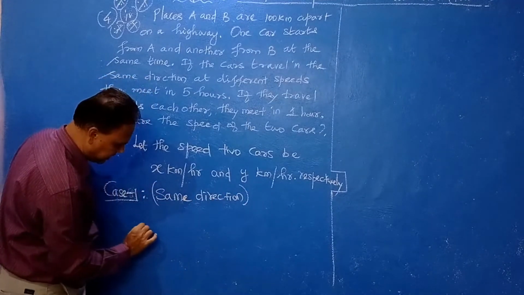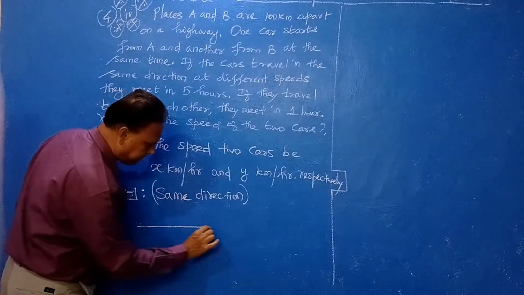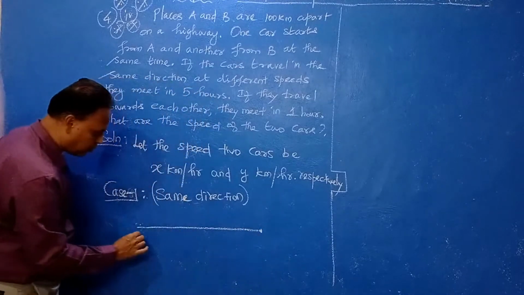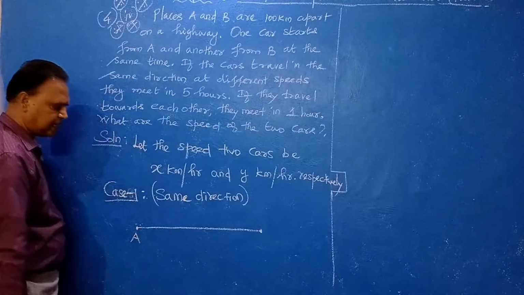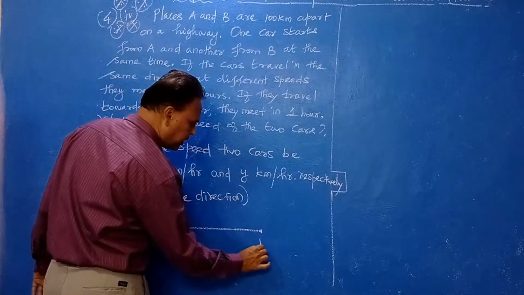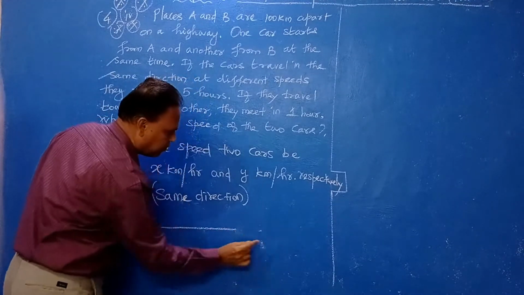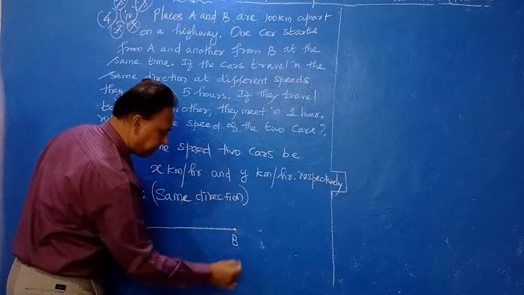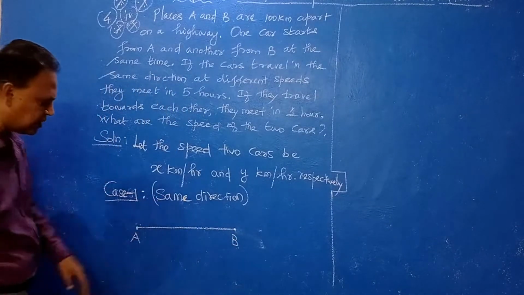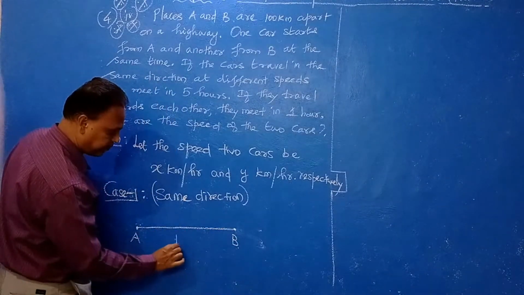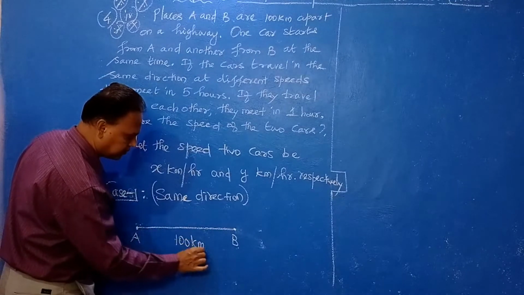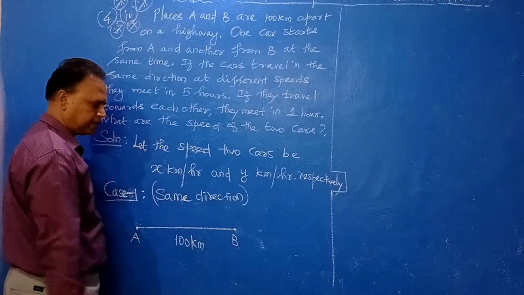So you see the diagram. Suppose car A is here, car B is here. Understand? Two stations, two places, 100 kilometers apart. The distance is 100 kilometers.